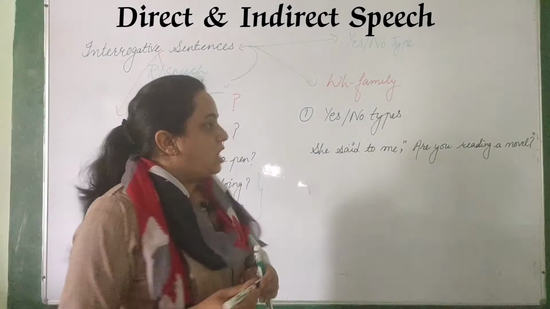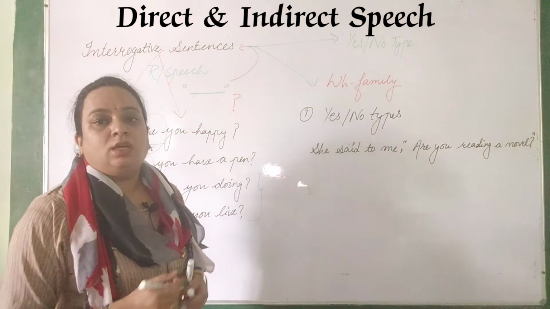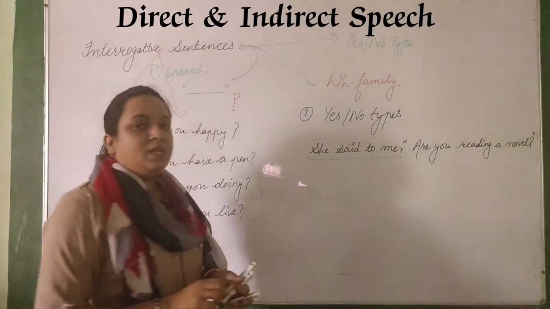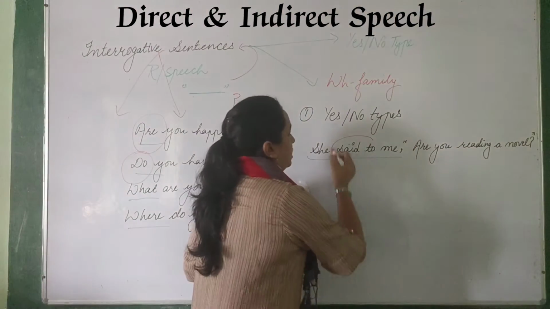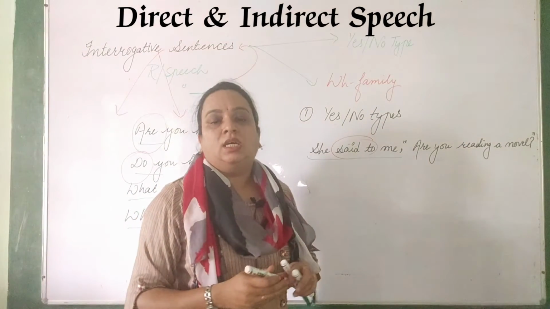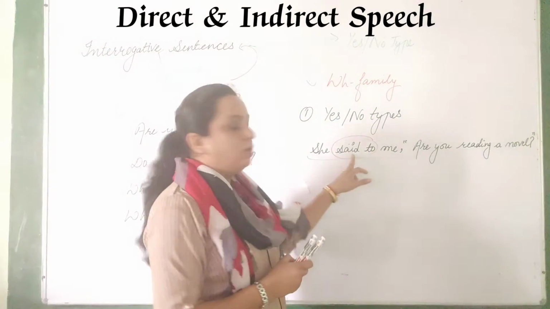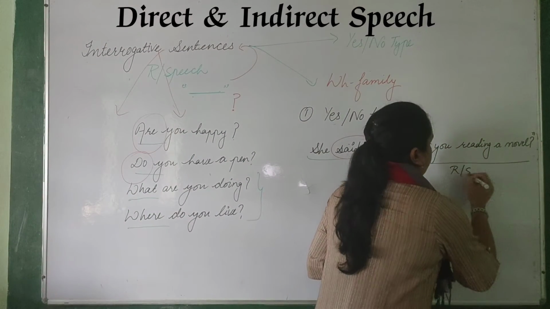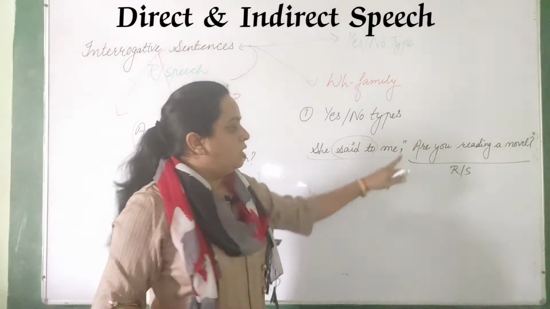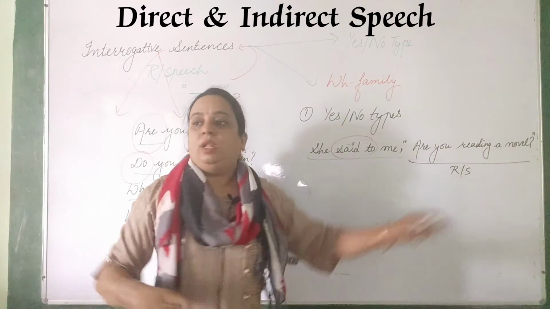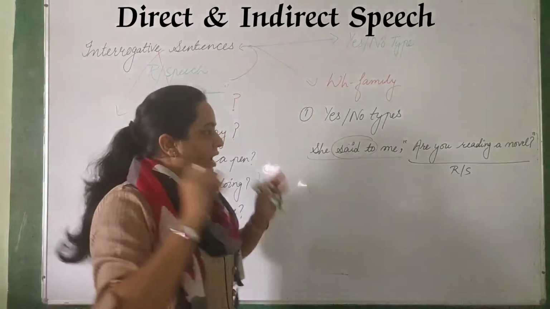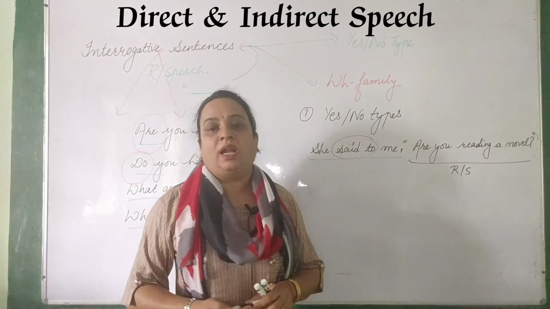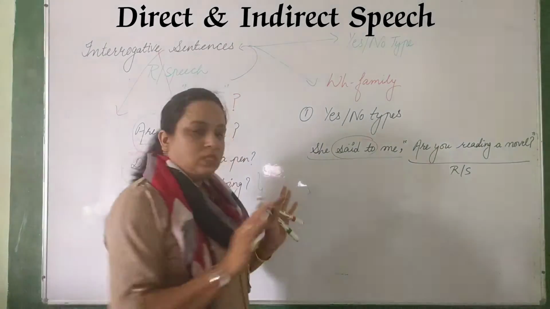This is my question. Now you have to get what is the reporting clause here. The reporting verb is said to, and what is the reported speech? This one is reported speech. I am talking right now about when the reported speech is in interrogative sentences, and specifically yes no type of questions, right? Then how to change that into indirect speech? So the rules are actually the same.